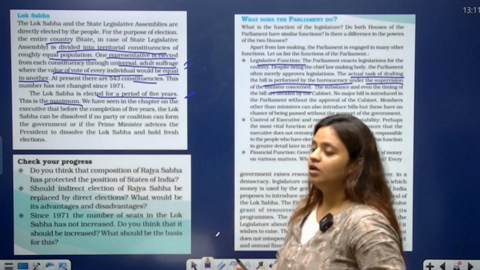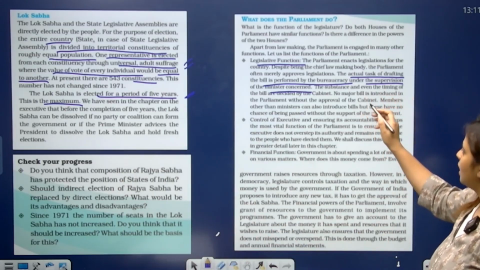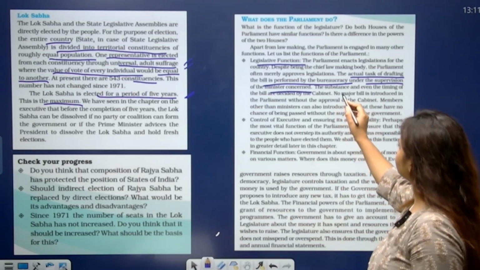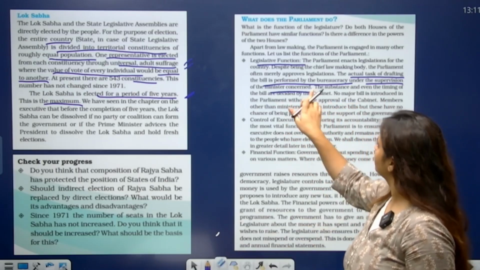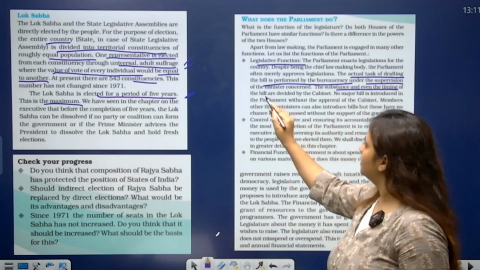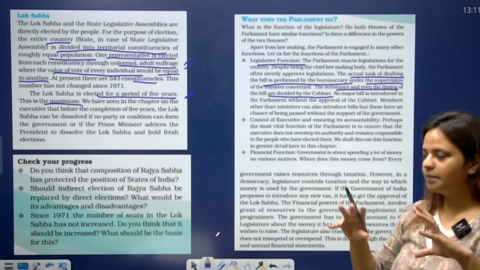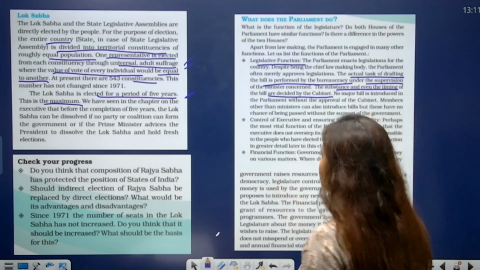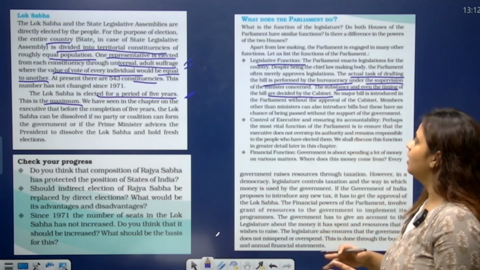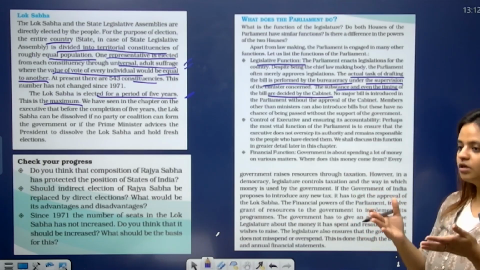Okay, now the bill is drafted, is made by the cabinet, okay, by the ministry which is responsible for it, and the substance and even the timing of the bill are decided by the cabinet. So cabinet is the smaller circle in the parliament with special portfolios. The ministers which have special portfolios are in the cabinet, and they have the actual task of drafting the bill and bringing it to the parliament.